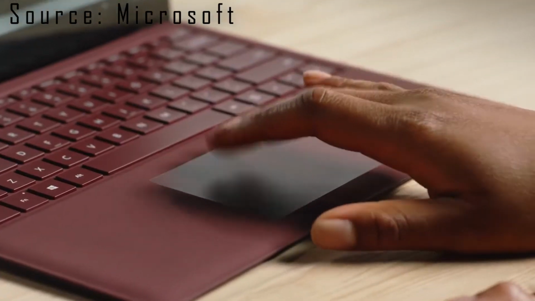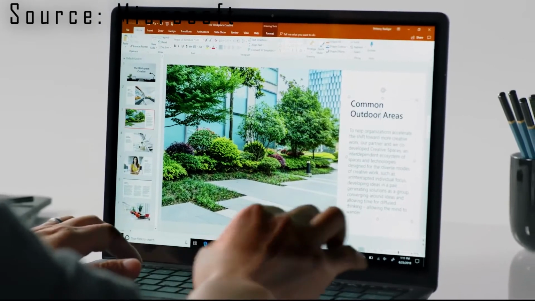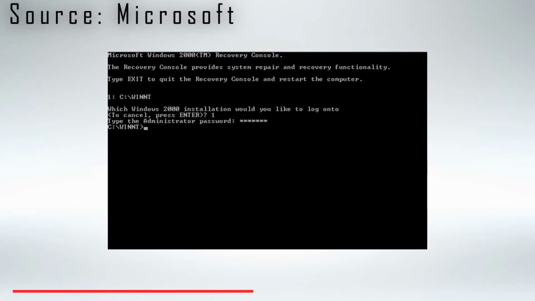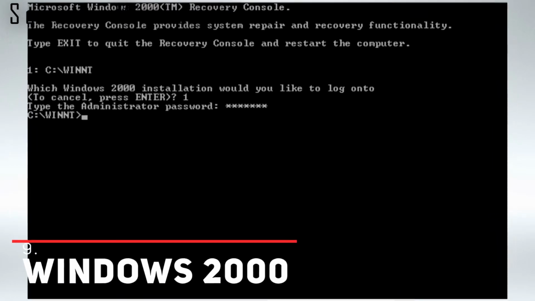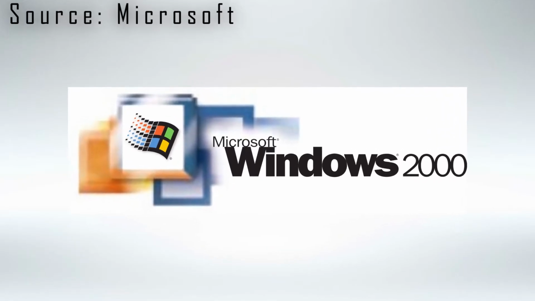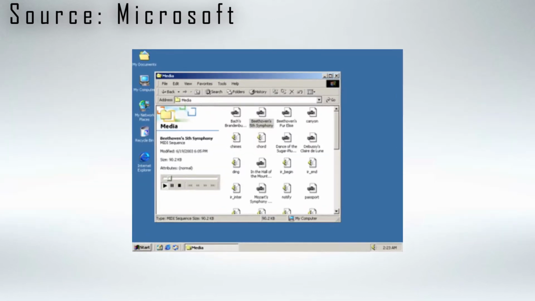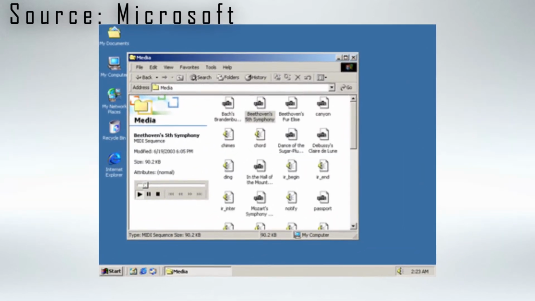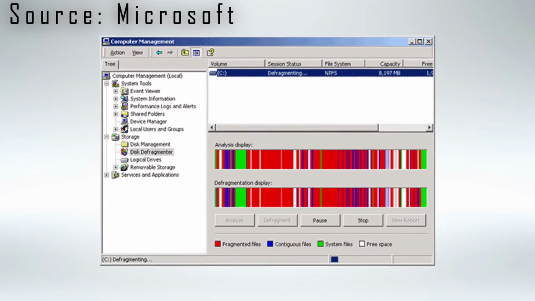Starting with Windows 2000, NT was dropped from the name of the product and is only included in the list for product editions. Number 9 is Windows 2000. Windows 2000 is a business-oriented operating system that Microsoft developed as part of the Windows NT family. It was released on December 15, 1999 for production and launched on February 17, 2000 for retail. It is the successor to Windows NT 4.0.